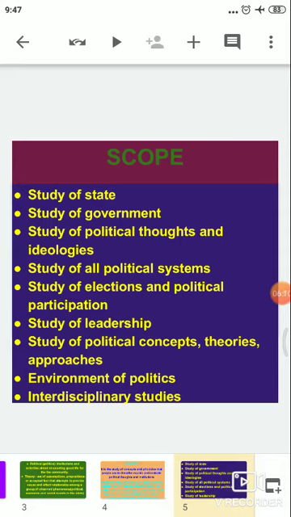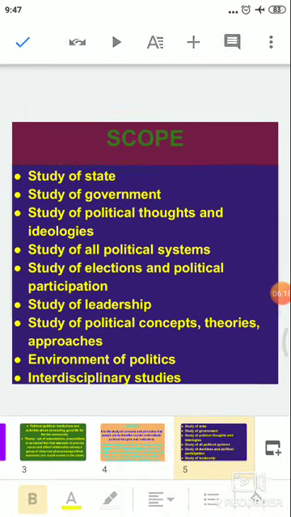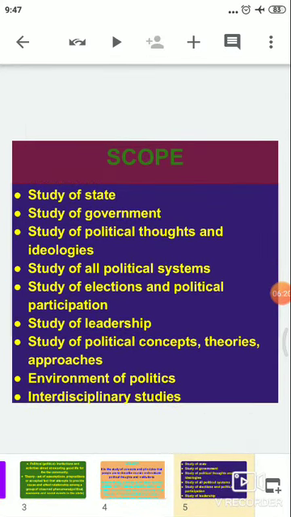So when we study the government, we study the three organs of the government in terms of how they are organized, what are the powers which are conferred on them, what are their functions, and what is the interrelationship between these three organs.